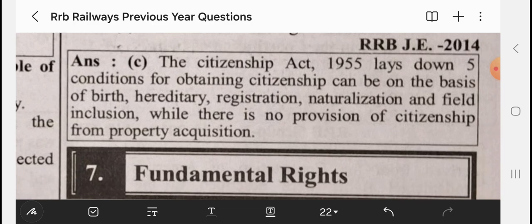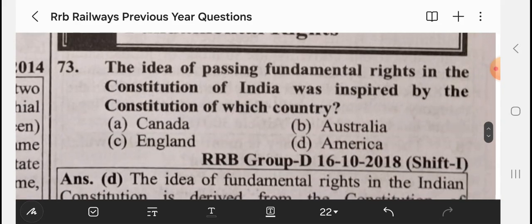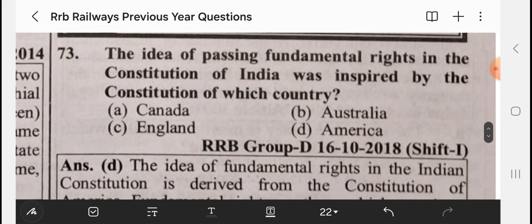Unit 7, Fundamental Rights. The idea of passing fundamental rights in the Constitution of India was inspired by the Constitution of which country? We know it's America.